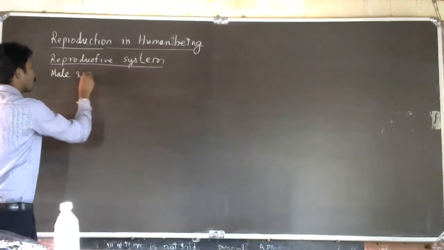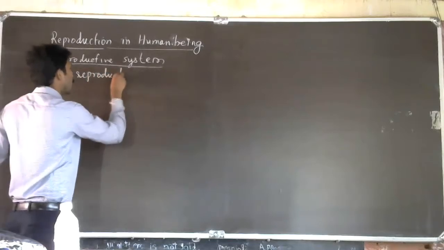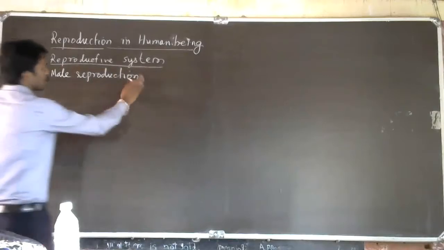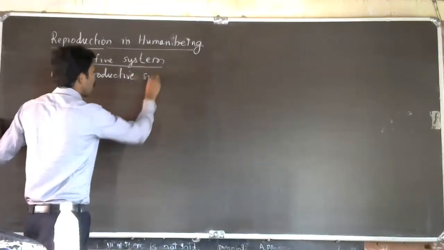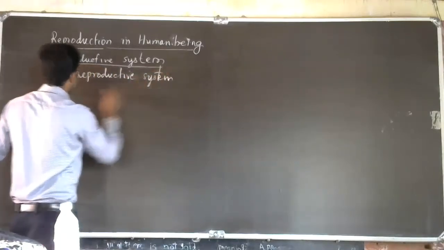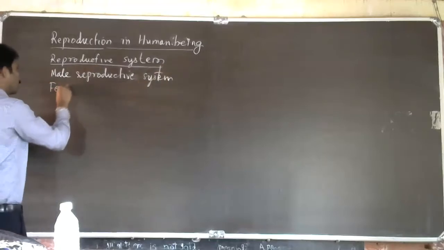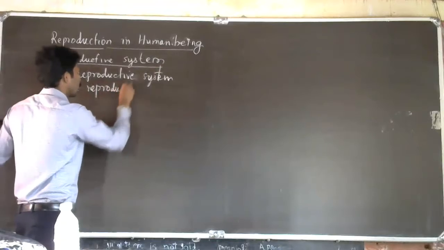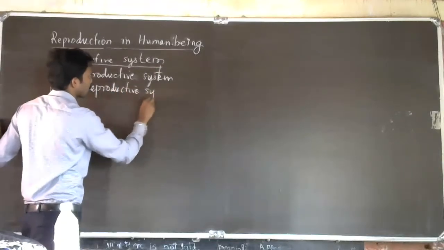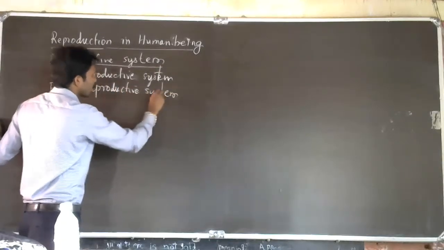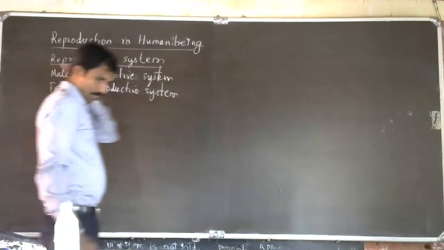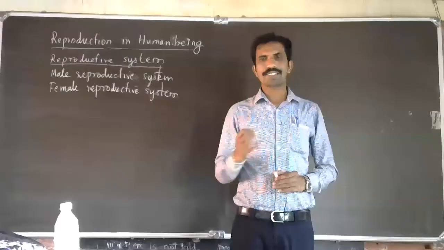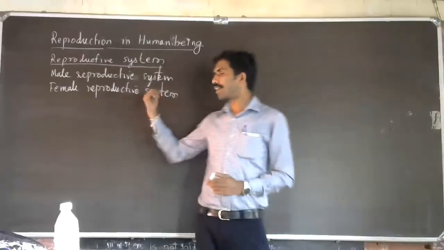So in higher vertebrates, there is a male reproductive system and a female reproductive system. See, this reproductive system is also joined with the excretory system. Your excretory system will join with the reproductive system.